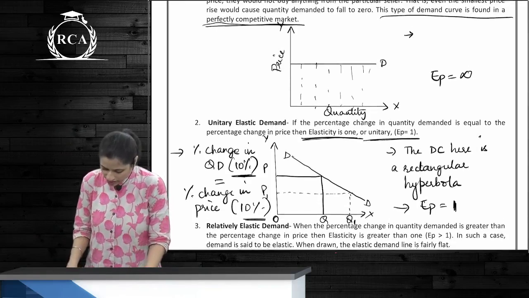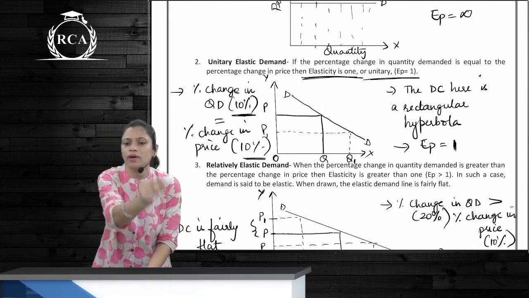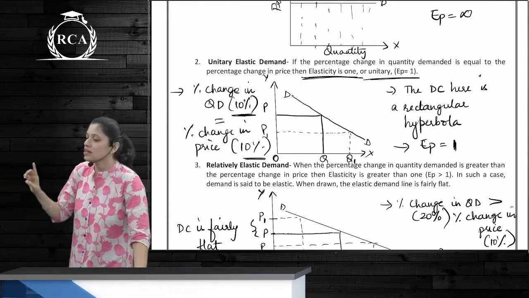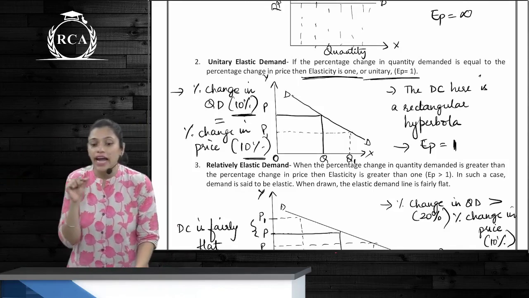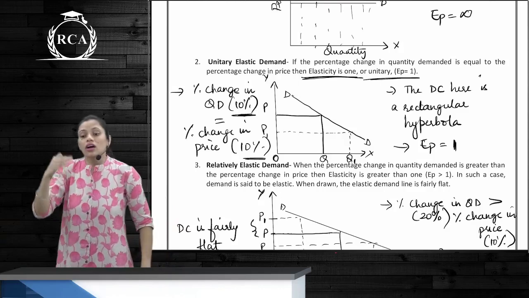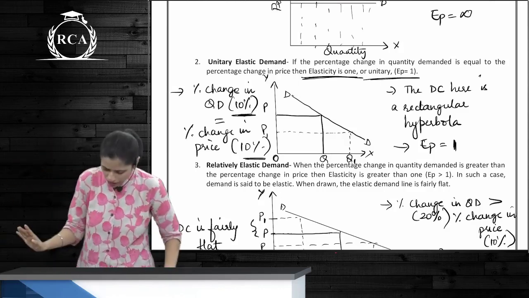Next, unitary elastic demand. Percentage change in quantity demanded is equal to percentage change in price. So here you are saying it's a rectangular hyperbola. What is a rectangular hyperbola? The curve under which all the rectangles are of equal areas. Okay. Is that clear?